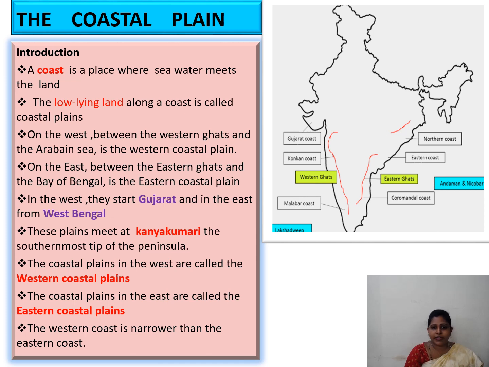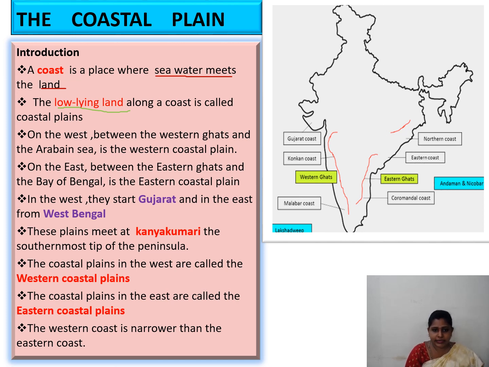The coastal plains. A coast is a place where sea water meets the land. What do you mean by coast? A coast is a place where sea water meets the land. The low-lying land along a coast is called coastal plain. What do you mean by coastal plain? The low-lying land along a coast is called coastal plain.